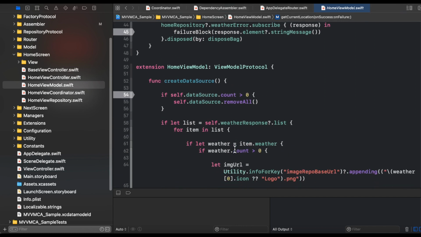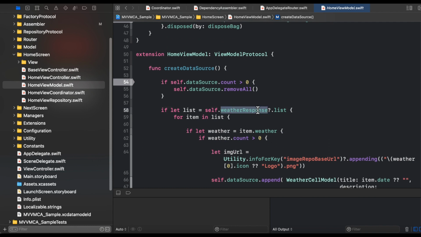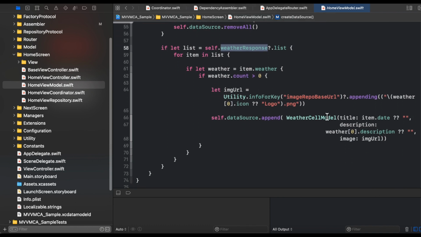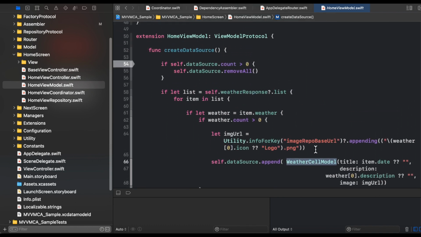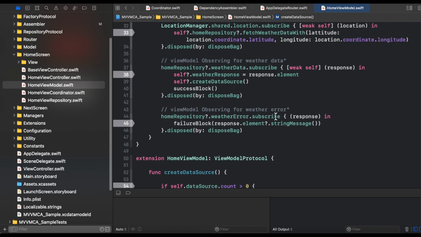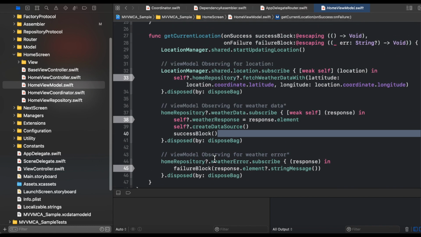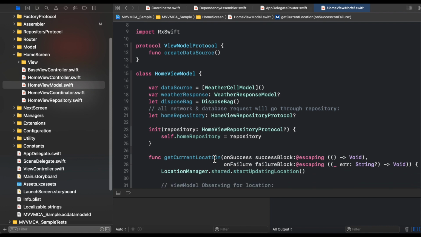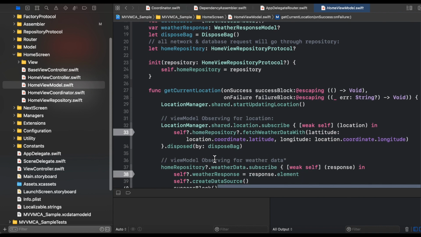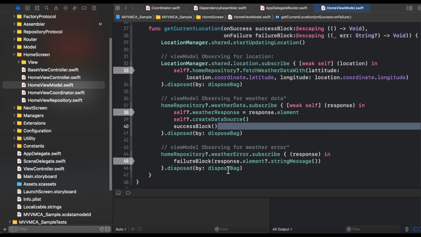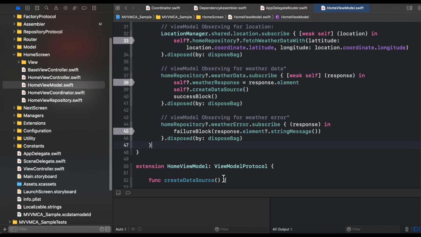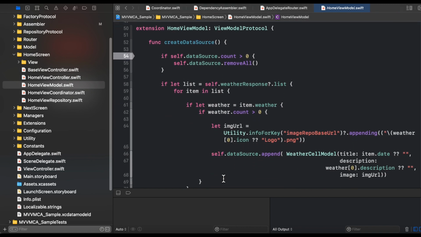And in the create data source we are doing nothing, we are just parsing whatever weather response we are having and converting it into the weather cell model, right? And once the weather cell model array has been received, we are calling the success block, and this success block is basically reloading the table view in my view controller. So this was the overall implementation of the view model. Now I am scrolling it once again from top to bottom so that you can implement it also. This is the get current location, and this is the create data source method.